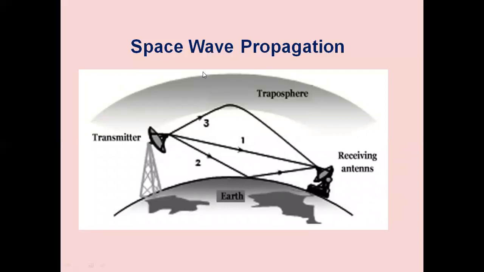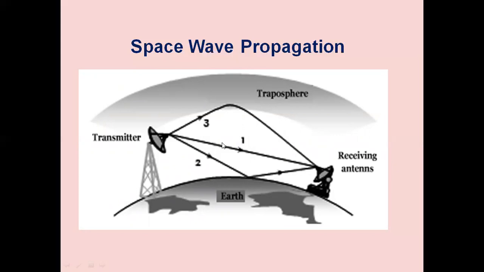So see the structure of the space wave propagation. We have a transmitting antenna located on top of the tower, and we have the receiving antenna. This antenna is tilted such that it is looking at the receiving antenna. Both the antennas are looking at each other. So we have the waves 1, 2, 3.